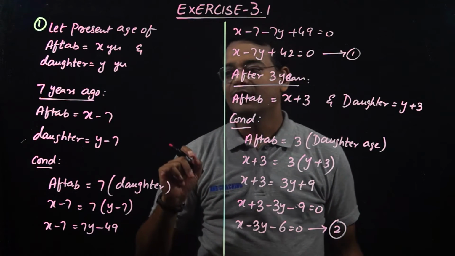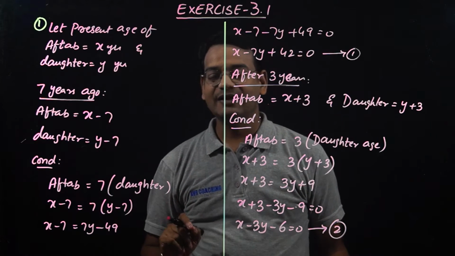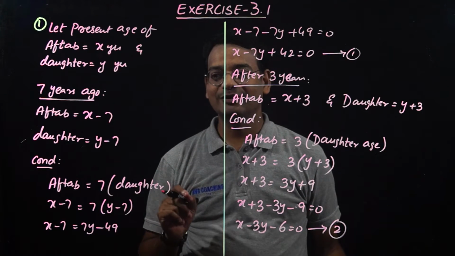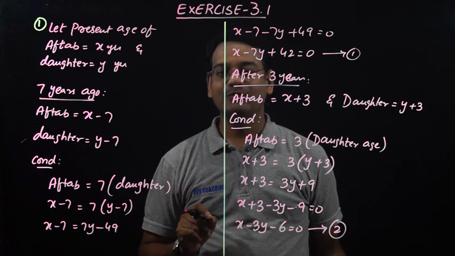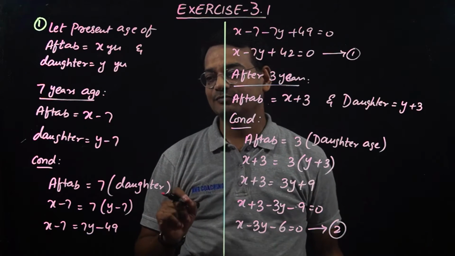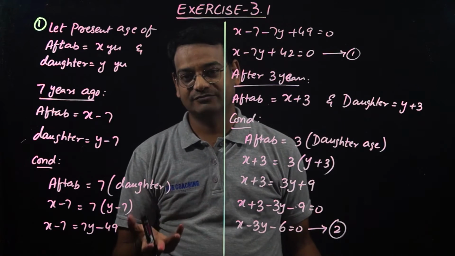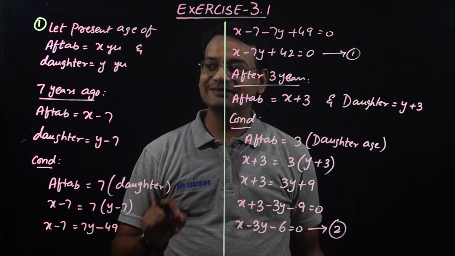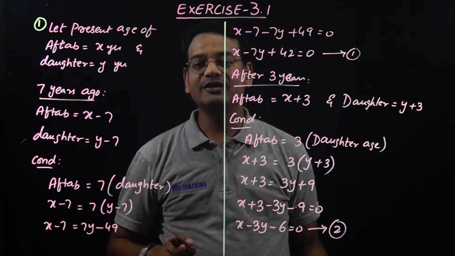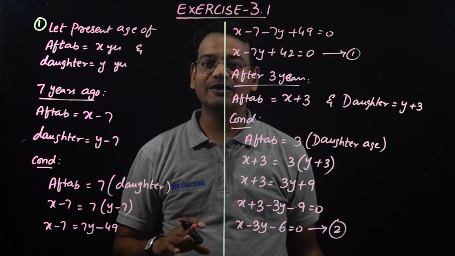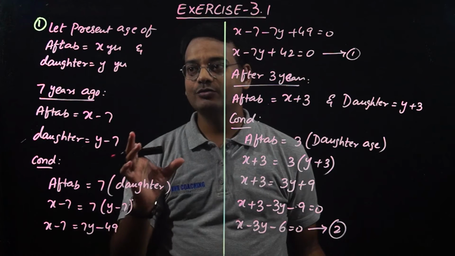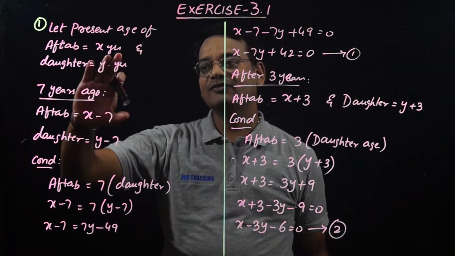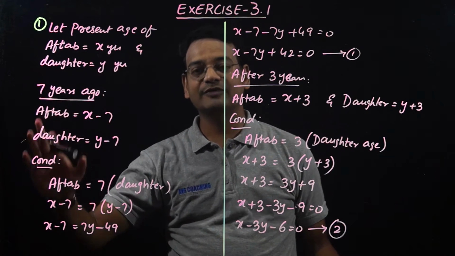See, this chapter is going to be a little bit lengthy, and the problems here are going to be a little bit lengthy, calculation wise and graphical wise. So please bear with me and please concentrate, because the problems are very lengthy and if my teaching is not so good, don't lose focus. I will try to keep you as engaged as possible during this chapter. Believe me, this chapter is going to be very, very interesting, provided you understand the concept. How to write the equations is the most interesting part of this chapter. So you are given only the x and y of Aftab's age and daughter's age.